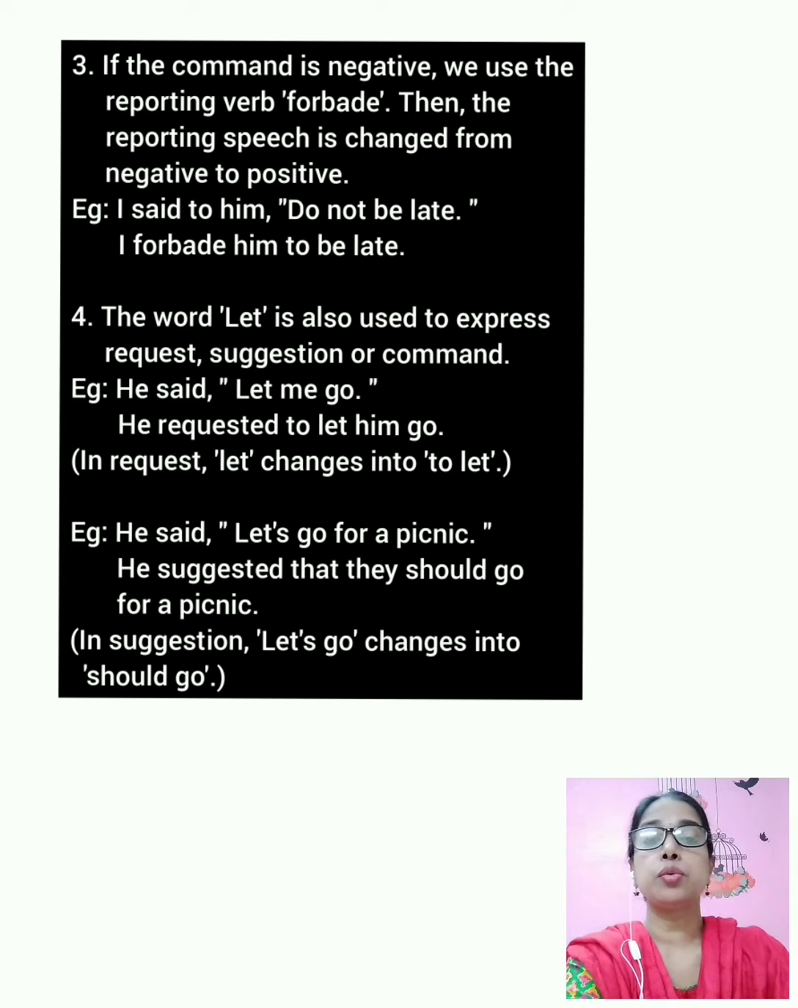So these are all the rules related to change of imperative sentences. The rules for the change of pronouns here also are the same that we follow in assertive sentences, that is statements. So note down all the rules related to the change of imperative sentences, write down all the examples and prepare for your exam.